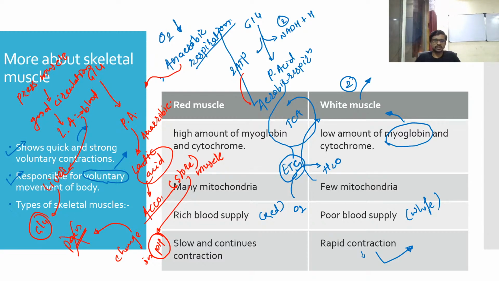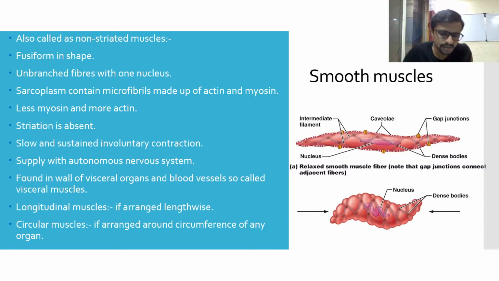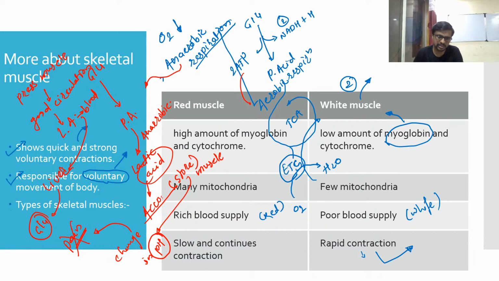This is the reason behind the pain when you exercise vigorously, or when you exercise more, or when you are trekking. So this type of thing happens inside of your body.